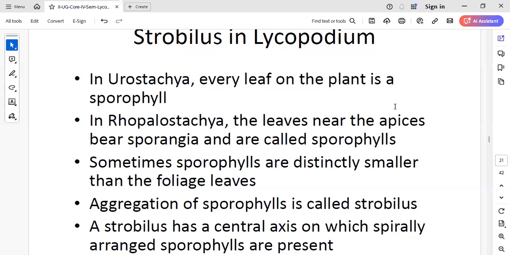A group of sporophylls. The aggregation of the sporophylls forming a cone-like structure, that we call strobilus. What is a sporophyll?